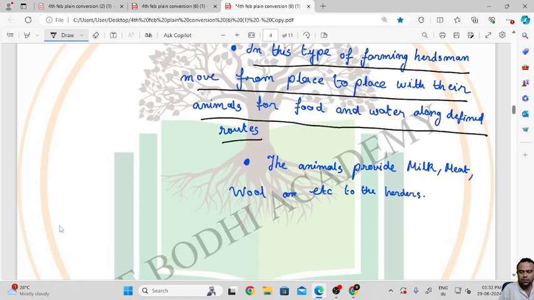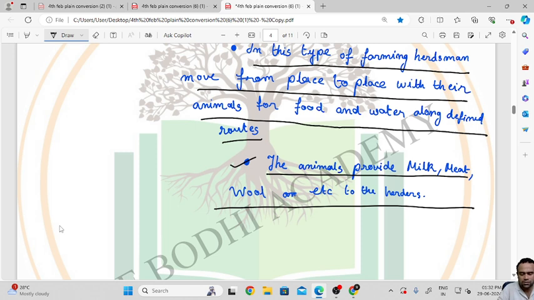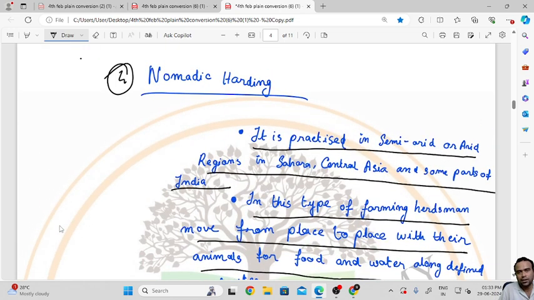The animals provide milk, meat, wool, etc. to the herders, so the herders' economy is totally based on the animals. They are always in search of a good place. Why is this type of farming done? Because of weather conditions, if the weather is too hot or too cold, many herders move along with their animals on a certain route with food and water. This type of farming is known as nomadic herding.